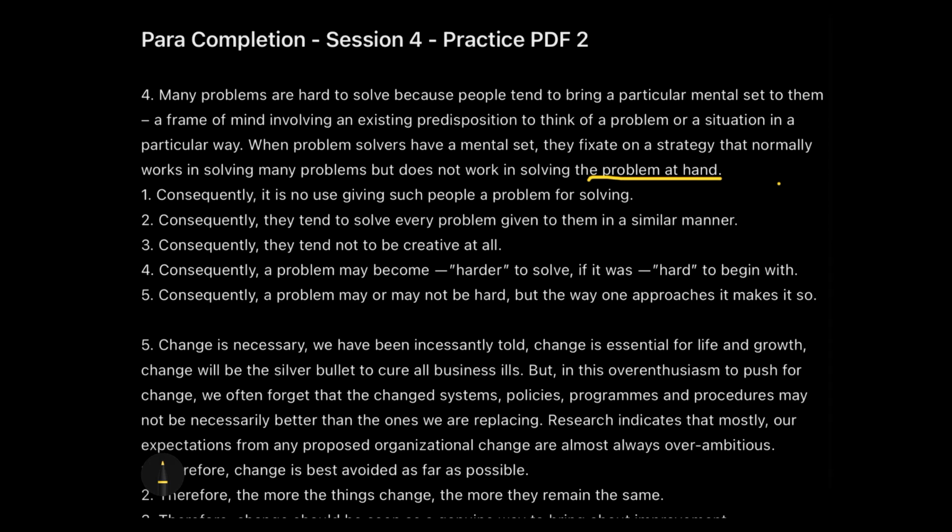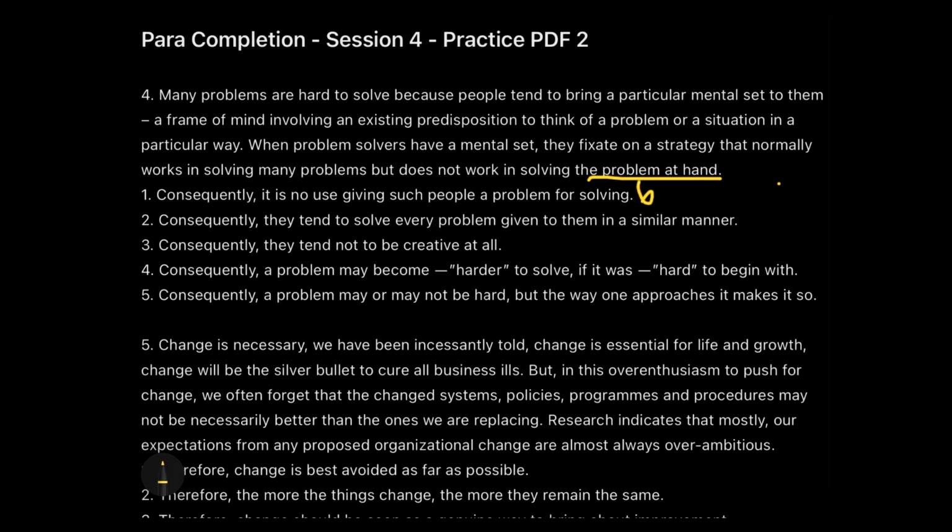So consequently is with which we will definitely conclude our paragraph. But what is the perfect conclusion? We'll figure that out. First option says, consequently, it is of no use giving such people a problem for solving. Now, this is a very direct and generalized way of stating. So it is something which is not what we require as a conclusion. So that is not correct.